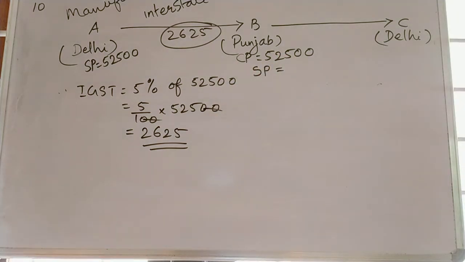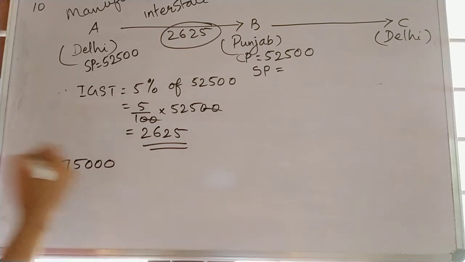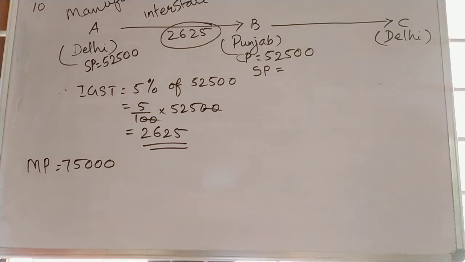So how can we do that? For that, read that sentence. The wholesaler B raises the marked price of the TV set. What is the marked price of the TV set? We know already, it is given in the question, 75,000 marked price. The wholesaler B raises the marked price of the TV set bought by 30% and then sells to the dealer C in Delhi. So he raises the marked price by 30%.